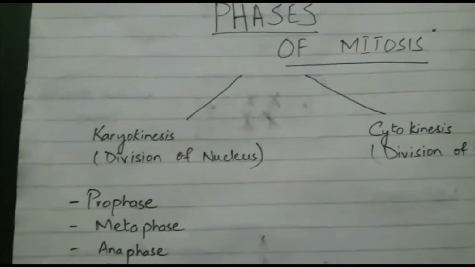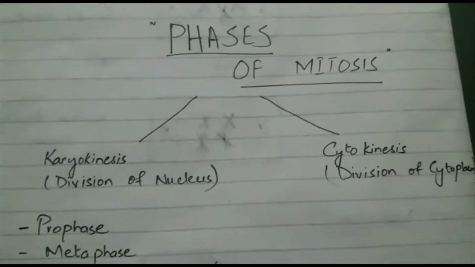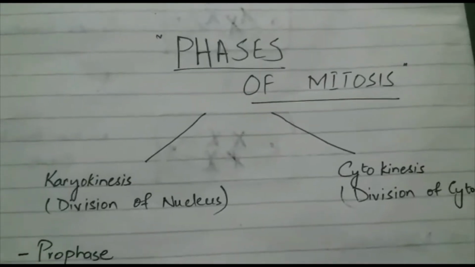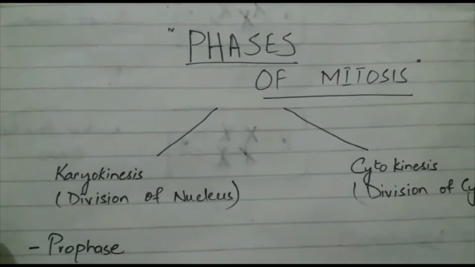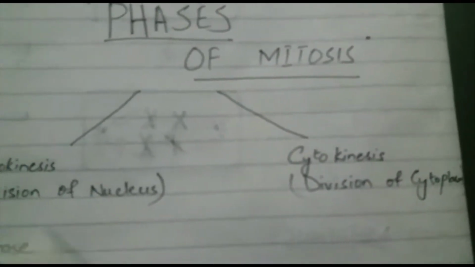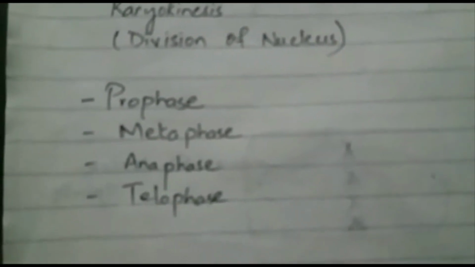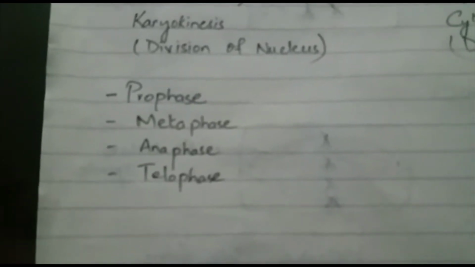The process of mitosis is highly regulated and complex, and there are basically two major phases of mitosis. Number one, karyokinesis, and number two, cytokinesis. Karyokinesis is the division of the nucleus, while cytokinesis is the division of the cytoplasm. Karyokinesis is further divided into four phases. Number one, prophase, number two, metaphase, number three, anaphase, and number four, telophase.